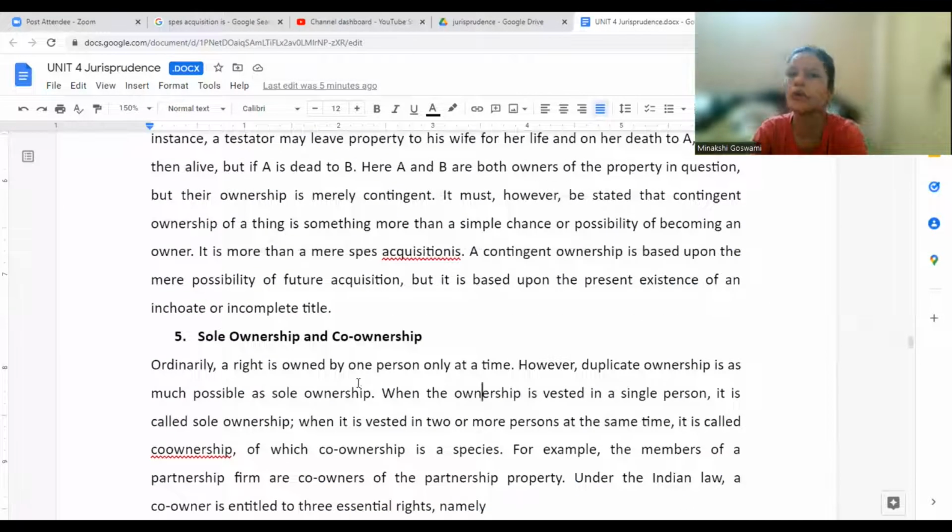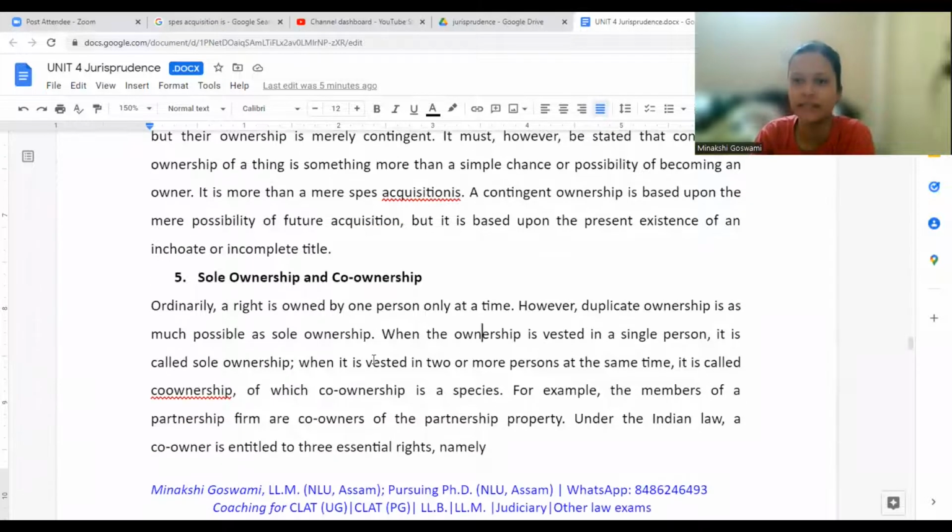Okay, next is sole ownership and co-ownership. This is again very commonly used. Ordinarily, a right is owned by one person at a time. However, duplicate ownership is as much possible as sole ownership. Sometimes we get to see, right? Joint accounts people may open, jointly a property people may buy. So joint ownership, or co-ownership, is also equally popular.